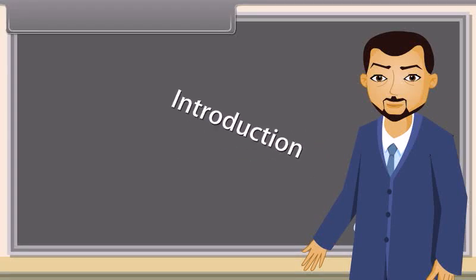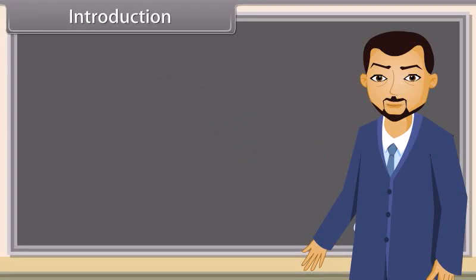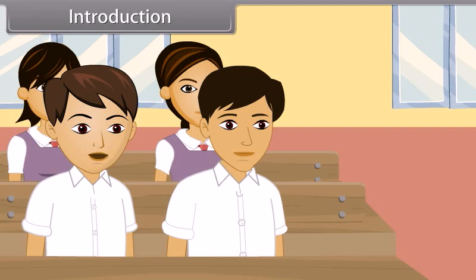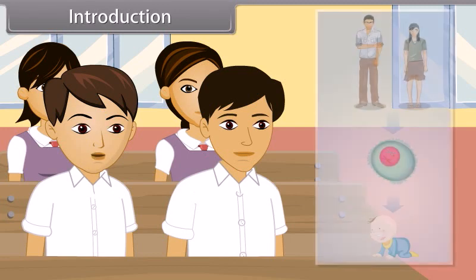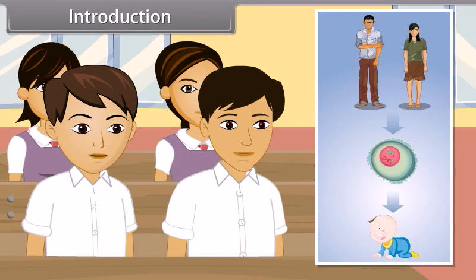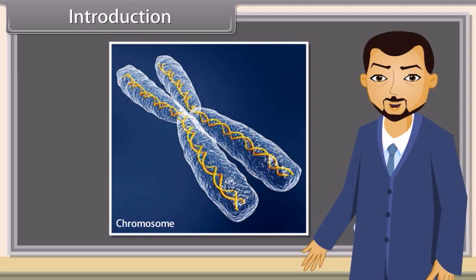Introduction. What are genes? A gene is a unit of heredity that is transferred from parents to offspring to transfer information for the expression of certain characteristics. Correct. Can you identify the structure shown in this picture?